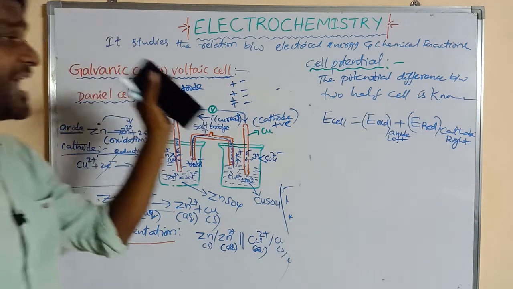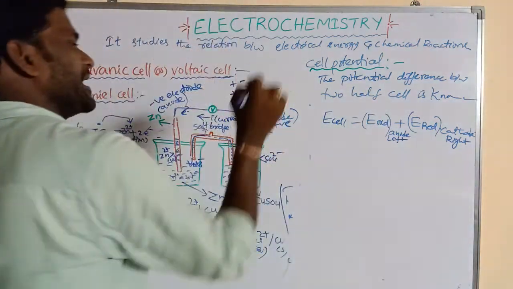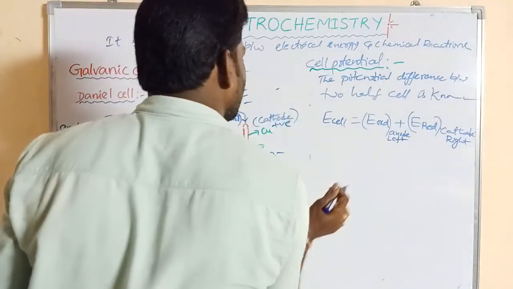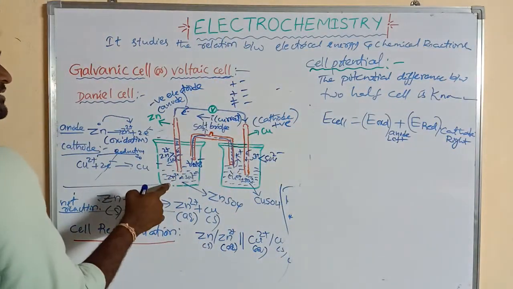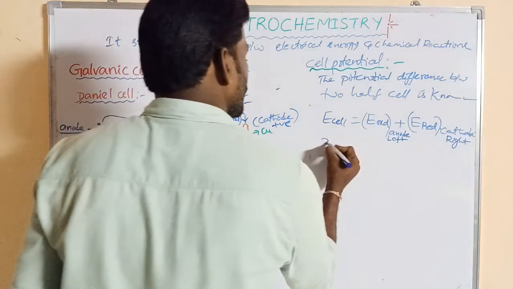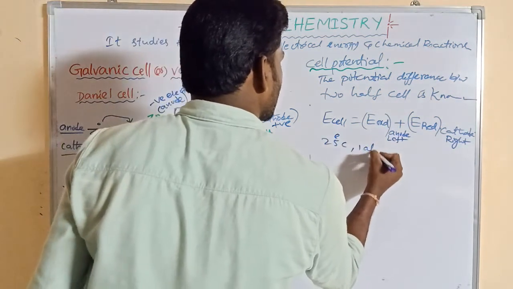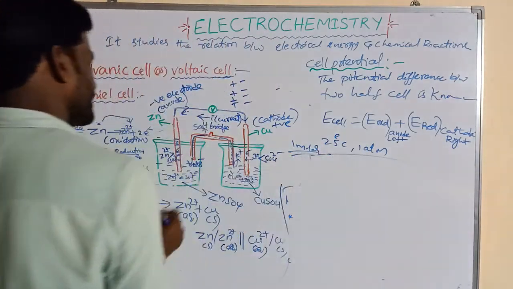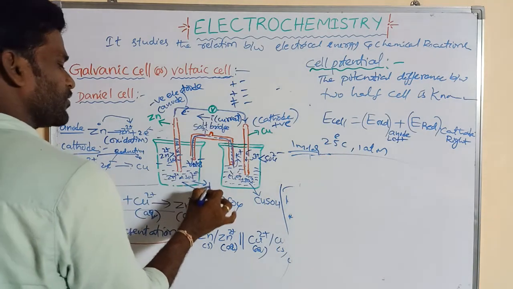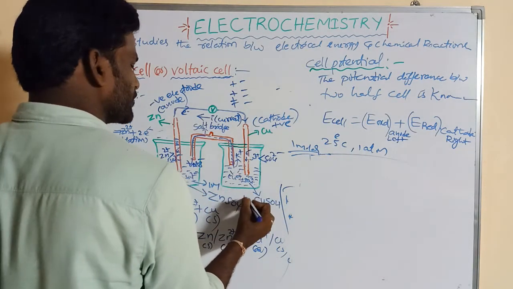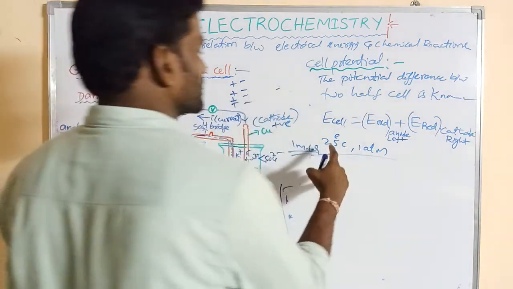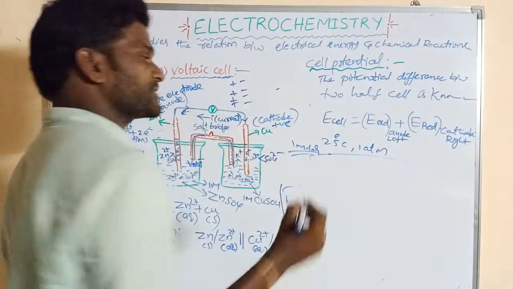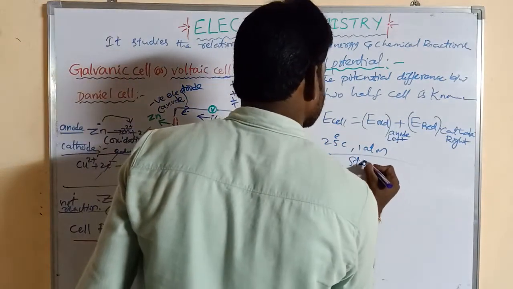Now, the standard electrode potential. What is the standard electrode potential? The potential taken at 1 molar concentration solution at 25 degrees centigrade and 1 atmosphere pressure, that is said to be 1 molar electrolyte. Here zinc sulfate is used as 1 molar electrolyte and copper sulfate is used as 1 molar. So at 25 degrees centigrade, its electrode potential can be taken as standard electrode potential.